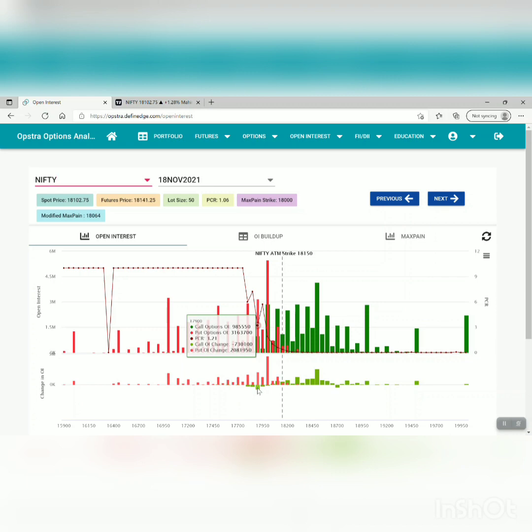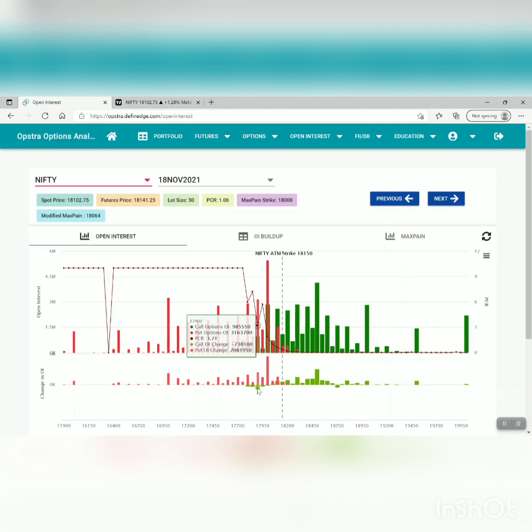And same I told in my previous video, that if we cross 18,000, definitely 17,900 call writers will be in a panic and they have to run for cover. They have to cover their position. Because on that particular day, Friday, the 17,900 call was trading, let's say, around 70, 80, 90, let's say 100. So how much are they safe until? They are safe until 17,900 plus 100, that is 18,000.